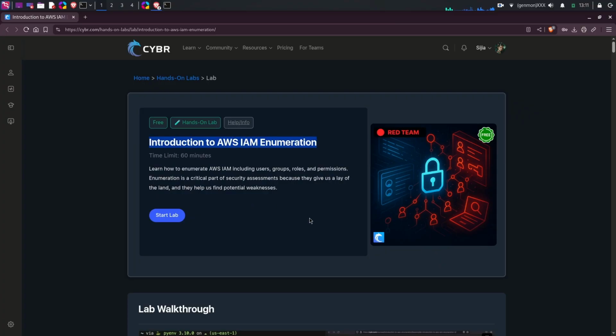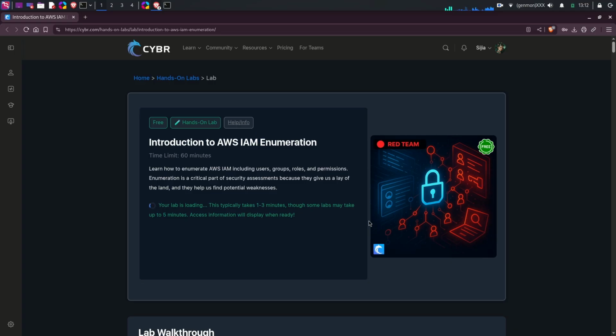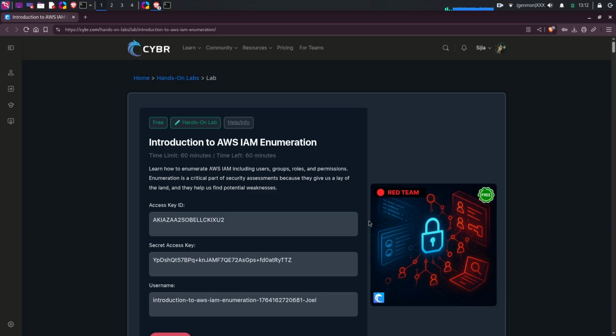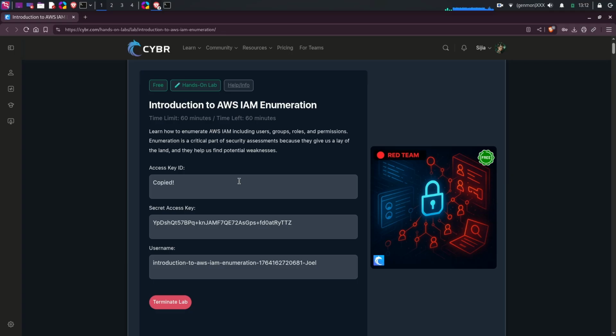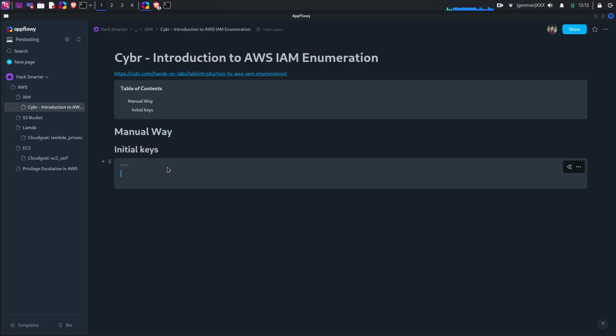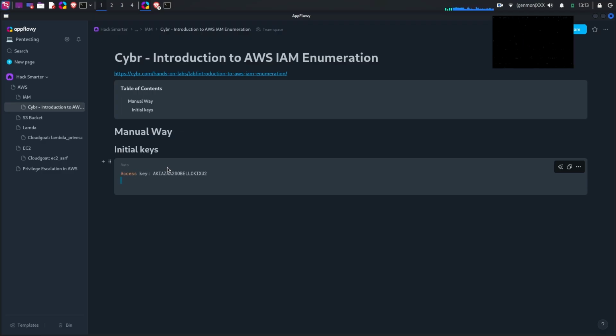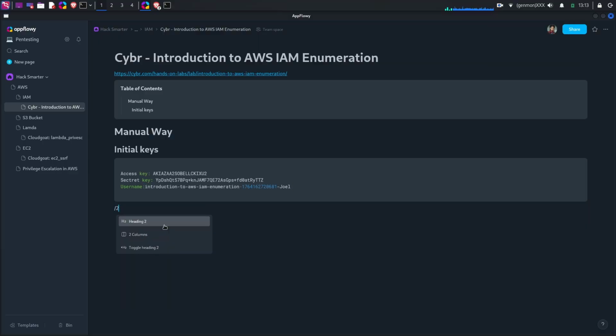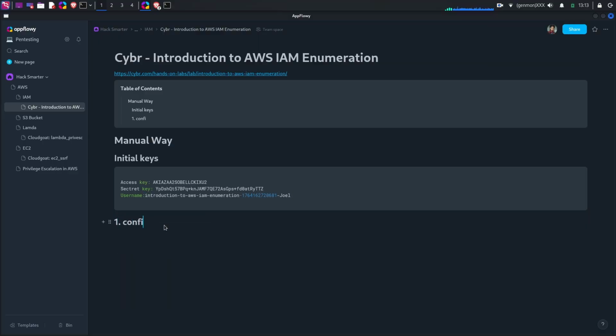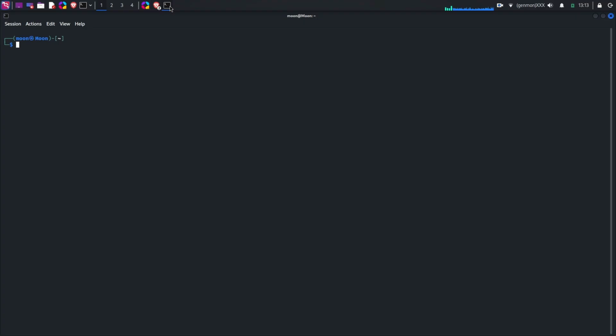Hey, let's launch the lab. Start lab. It'll take a few minutes. So we got all the access keys, secret keys, and username. Let's copy and paste to our notes. And now we can go to terminal to configure the account.